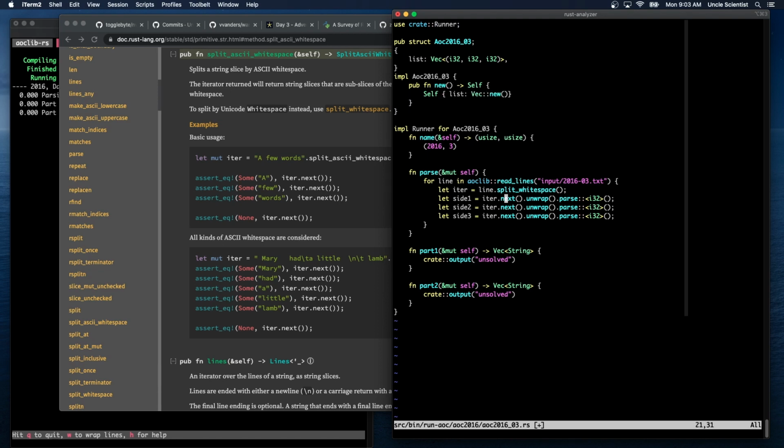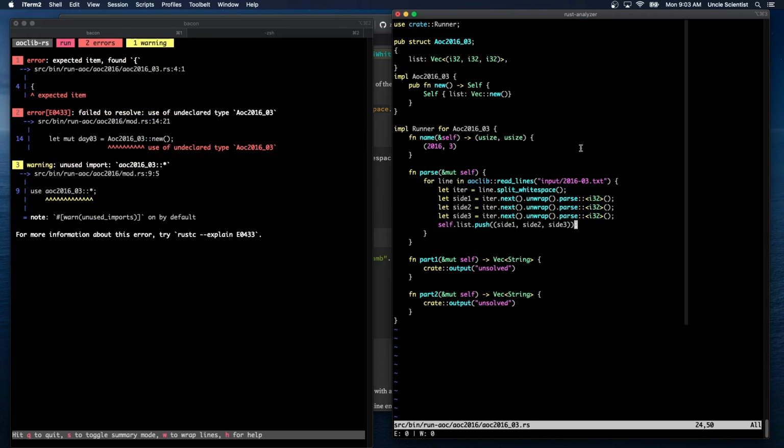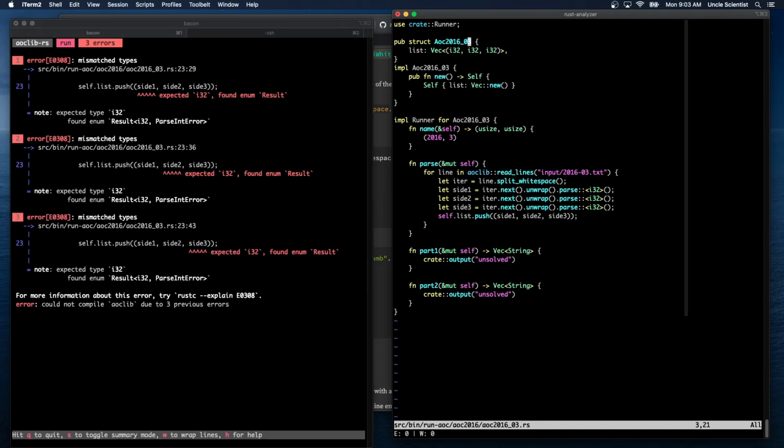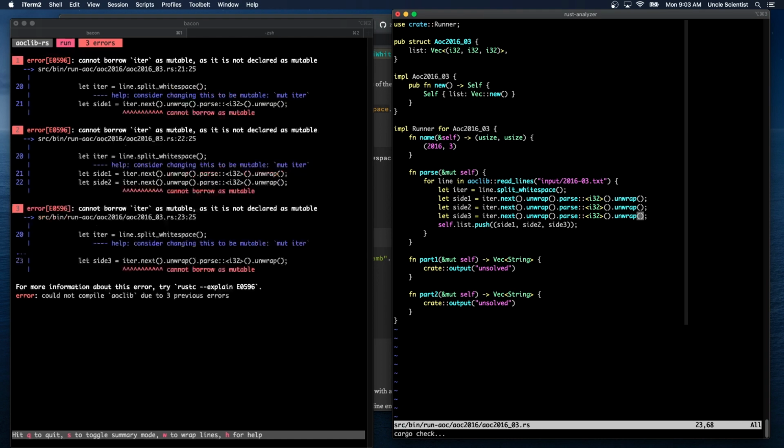And all we need to do is say self.list.push side1, side2, and side3. And that should work. And that failed because I left a semicolon there. Oh, these are results. So these need to be unwrapped as well. Cannot borrow as mutable. Well, let's fix that.